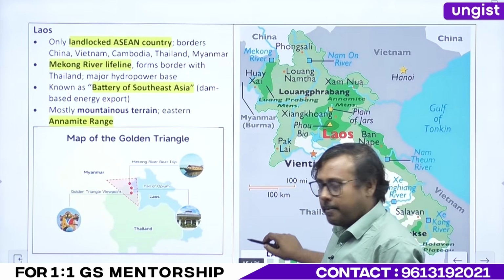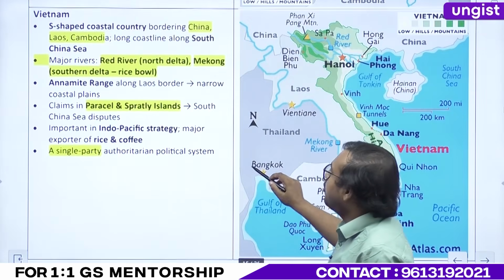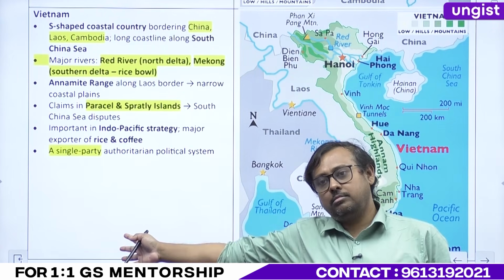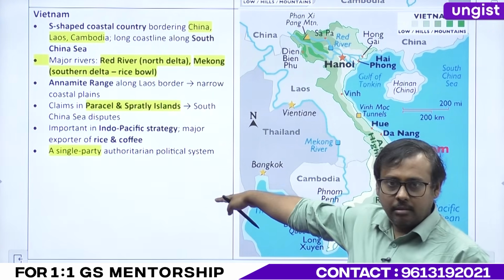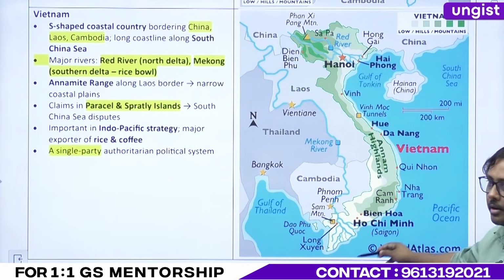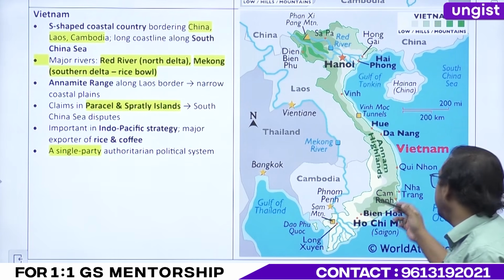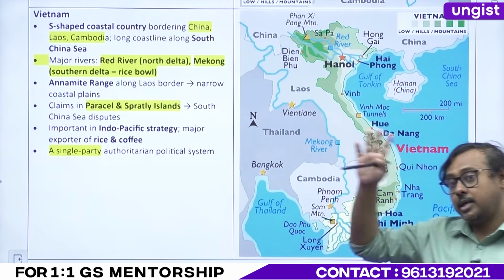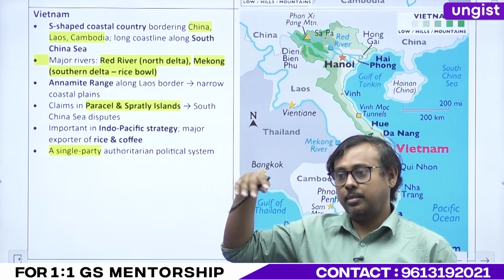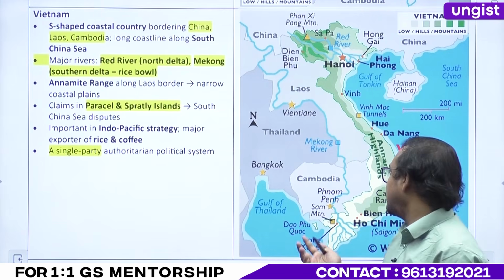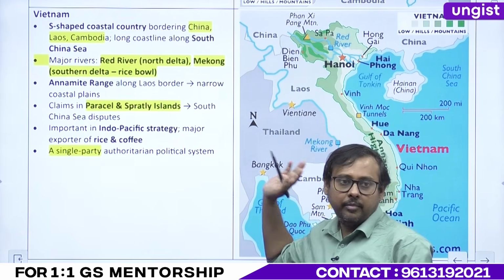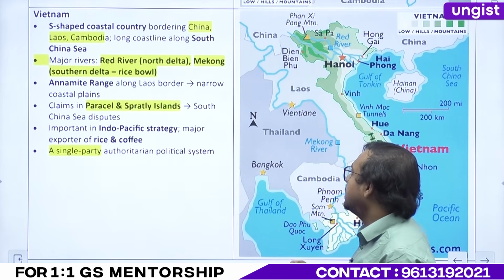Shall we move on to the next one? Okay, now Vietnam. It is the easternmost of the mainland ASEAN countries. Easternmost, where it is here. And how do you remember? Obviously, Vietnam is another country which has an issue with which region? South China Sea. Both Paracel as well as Spratly Islands. They lay claim to Paracel as well as Spratly Islands.